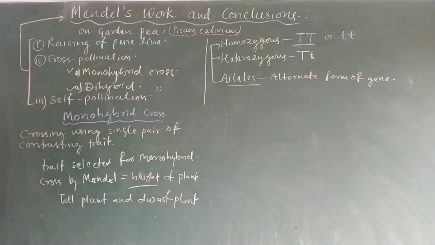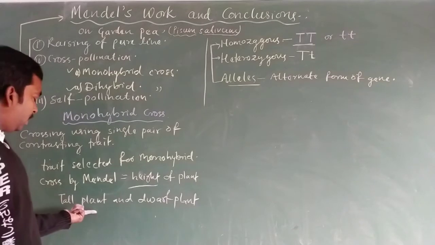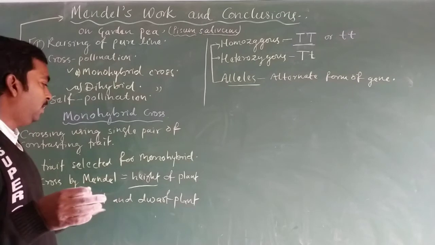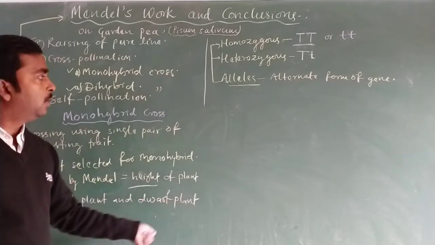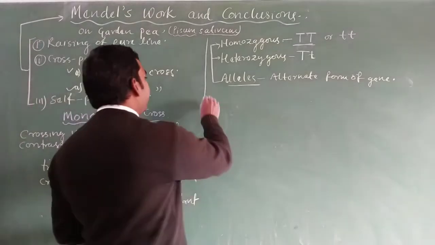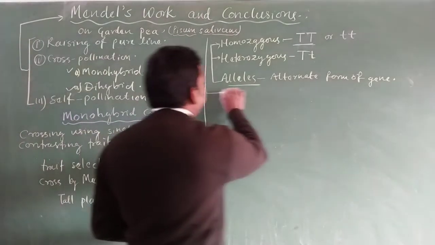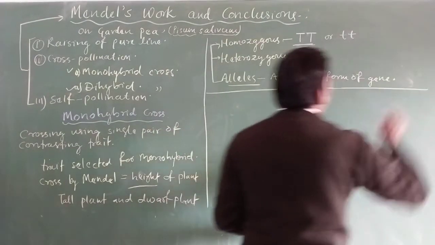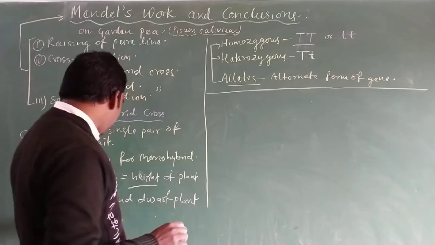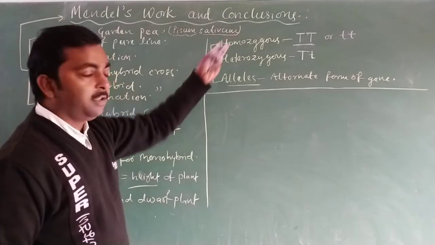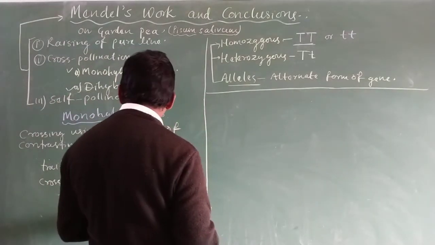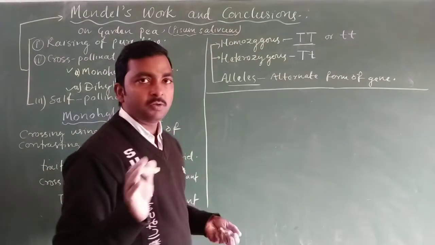Mendel used the pure line of tall plant and the pure line of dwarf plant to do the monohybrid cross. So if we use the symbol for tallness and dwarfness, a tall plant and dwarf plant as given here, then what were the steps followed by Mendel to perform the monohybrid cross?